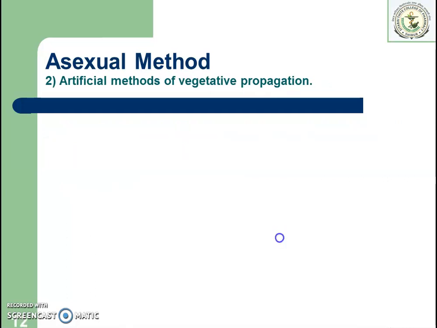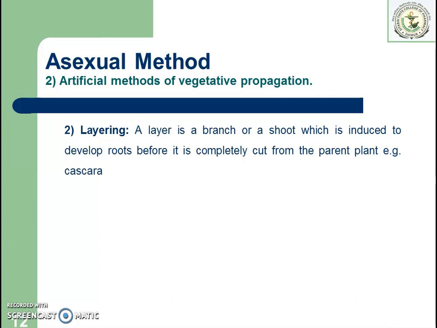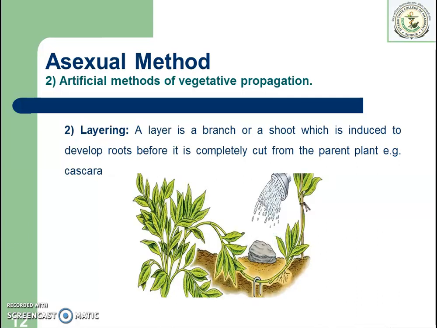Then the second method is layering. A layer is a branch or shoot which is induced to develop roots before it is completely cut from the parent plant. An example is cascara. You can see in the image the layer or shoot is kept in the soil and covered with soil, and it is provided with nutrients and water, and when it develops roots, the parent branch is cut from the new plant. So this is called layering.